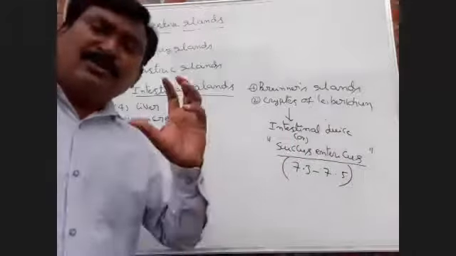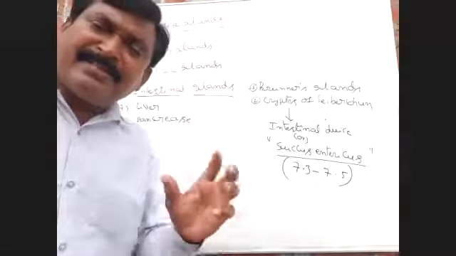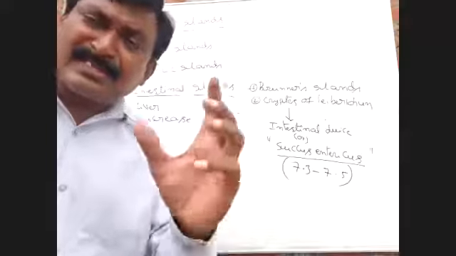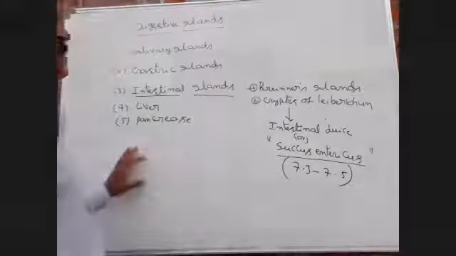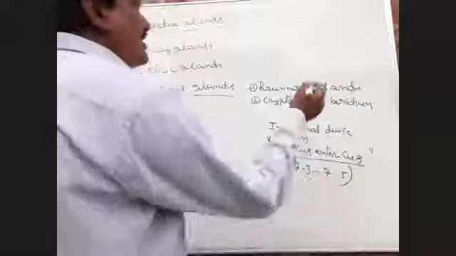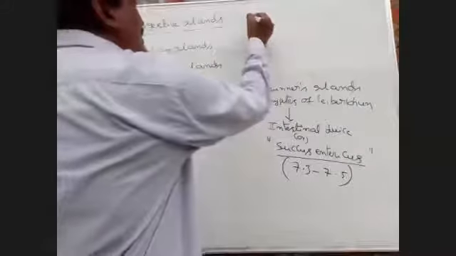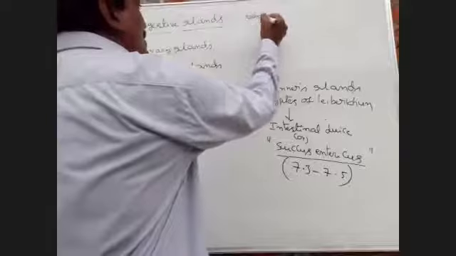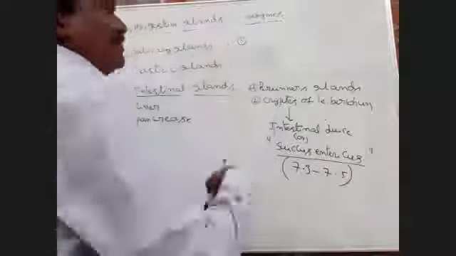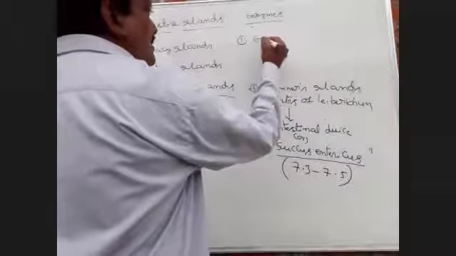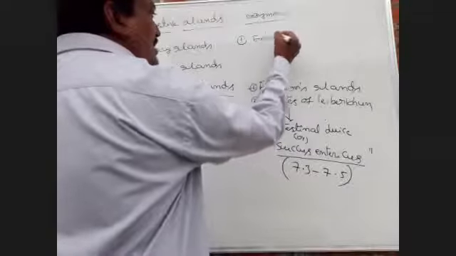Okay, so how many types of enzymes are present in the intestinal juice or succus entericus? Come to the enzymes in the intestinal juice. First one, enterokinase.